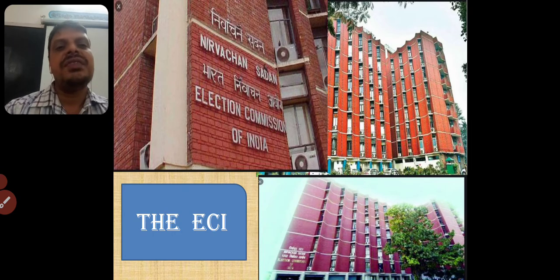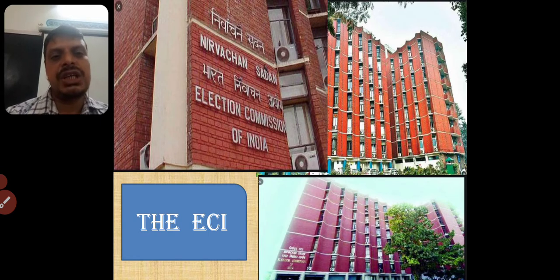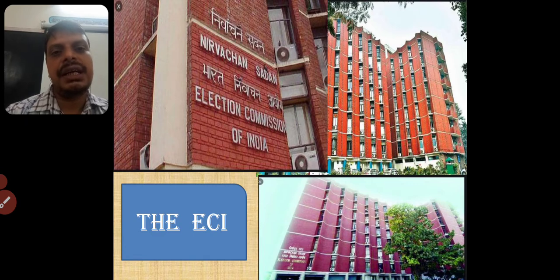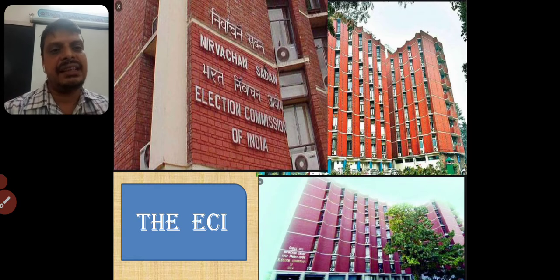That is the ECI. What is the full form of ECI? Election Commission of India, which is an independent authority according to our constitution, which has been given full rights to carry forward the responsibilities of conducting elections in a smooth and fair manner.